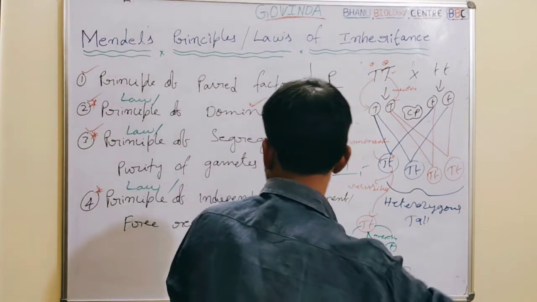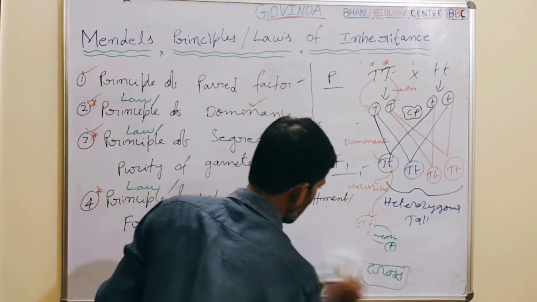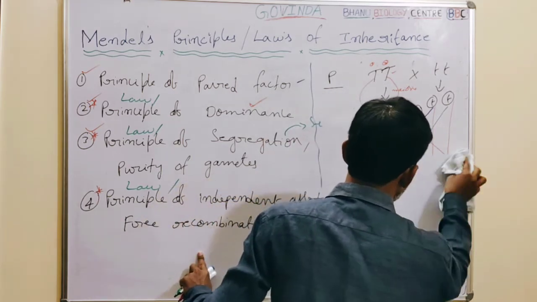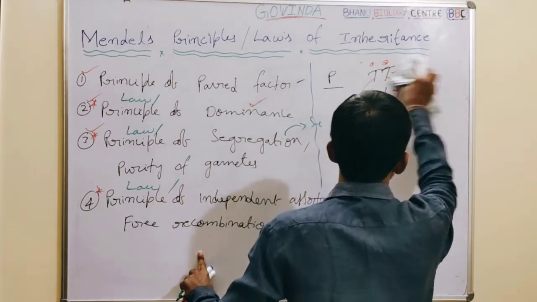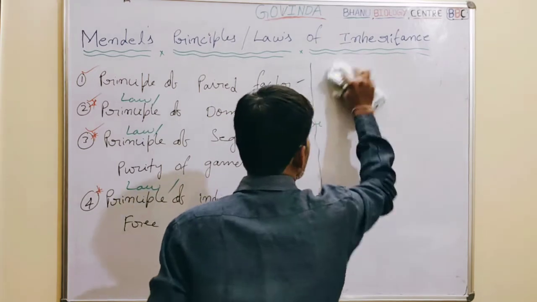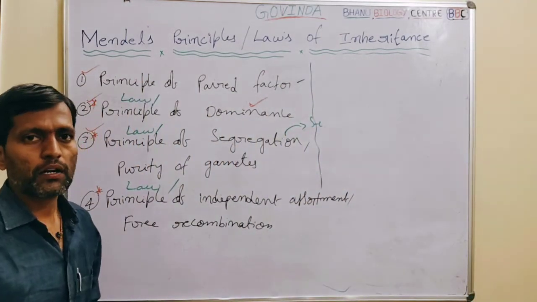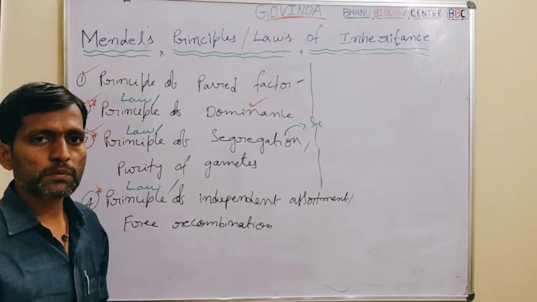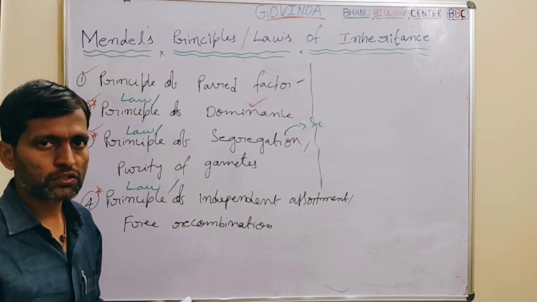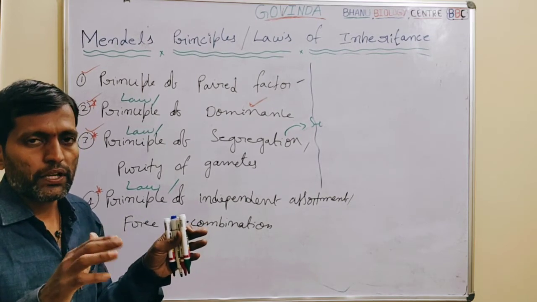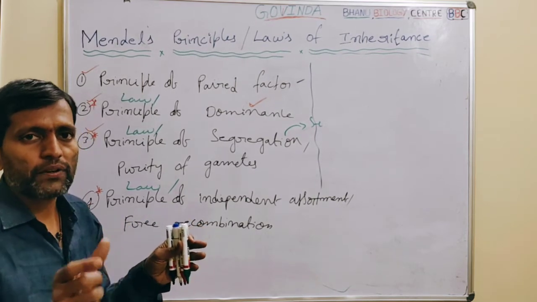Next, the last principle, the law of independent assortment. What is the law of independent assortment? During gamete formation, a pair of factors or genes responsible for a particular character independently assort and enter different gametes.